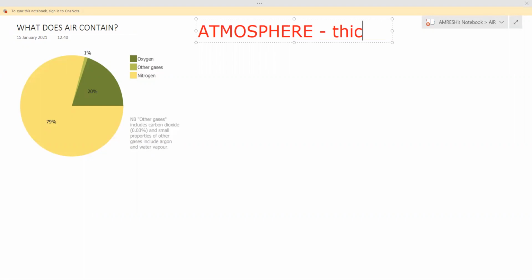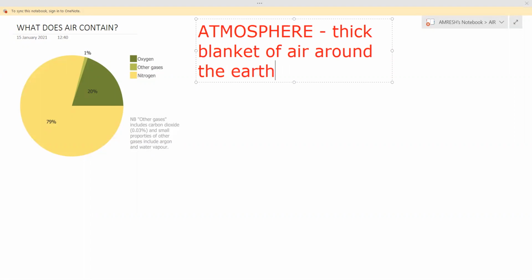Atmosphere means the thick blanket of air around the earth. Without this atmosphere we cannot live, because it has oxygen and we need oxygen for breathing. These are the basic things we know, but now we will learn about all these things in detail.